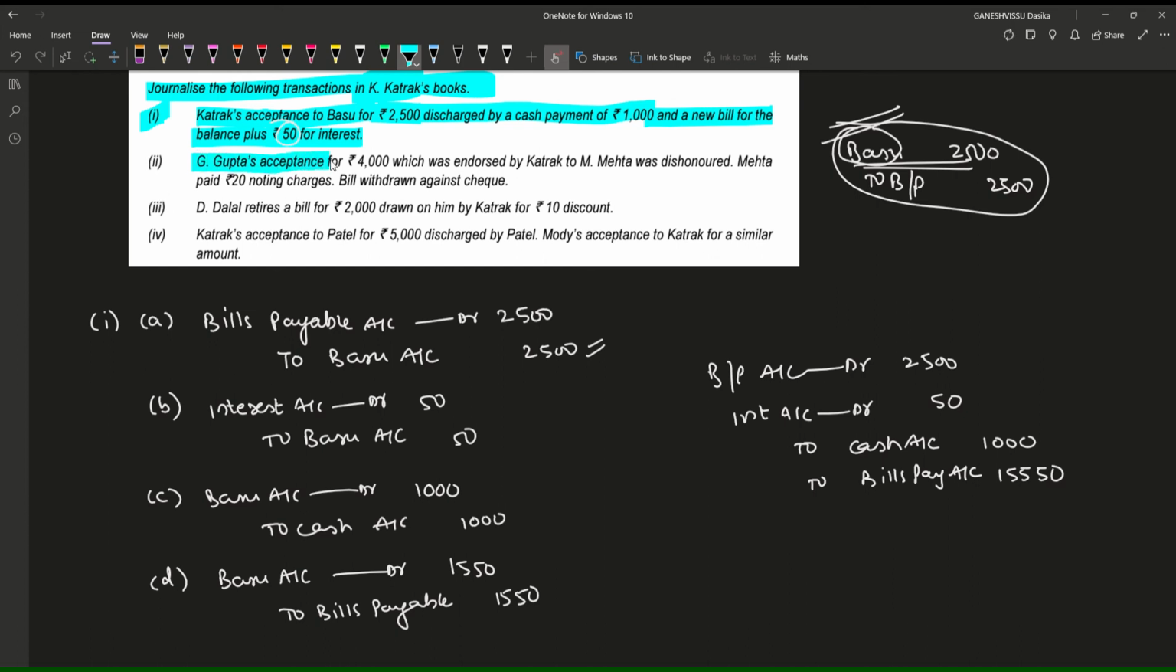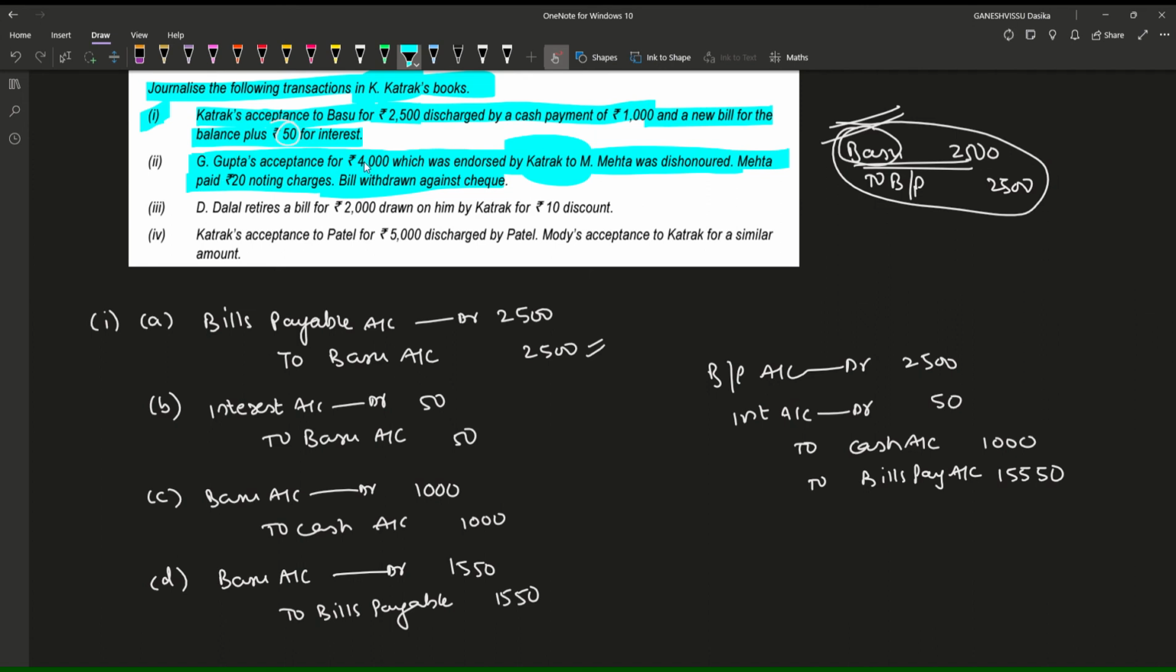G. Gupta's acceptance for rupees 4,000, which was endorsed by Katrak to M. Mehta, was dishonored. Mehta paid rupees 20 noting charges, bill withdrawn against cheque. Okay, let us see. G. Gupta's acceptance for rupees 4,000 is nothing but a bill which has been drawn on G. Gupta, which was endorsed by Katrak to Mr. M. Mehta. Means Katrak has drawn this bill of exchange on G.